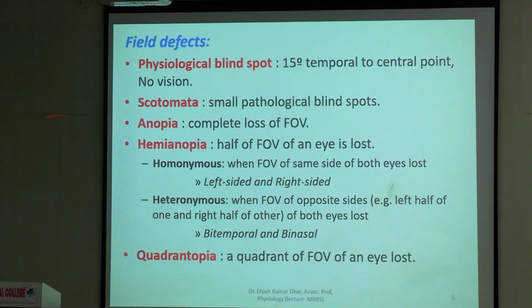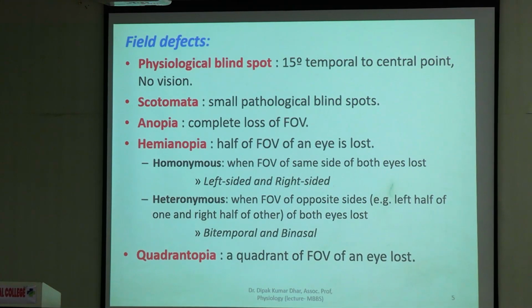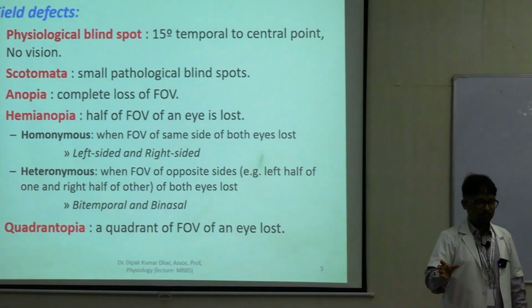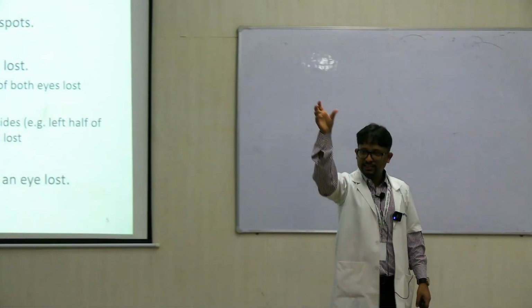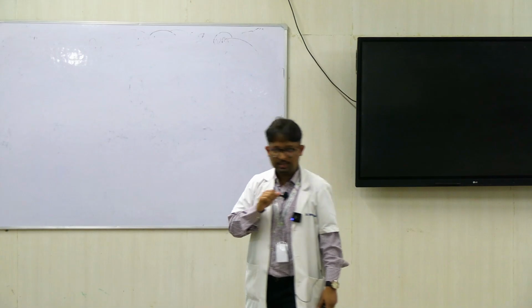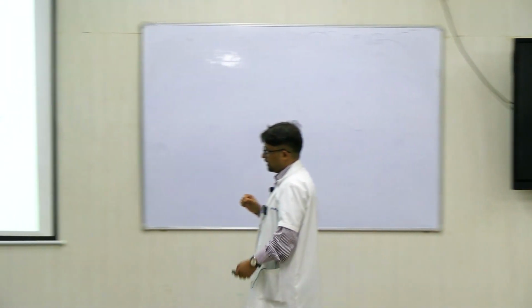So that's why the term homonymous hemianopia. Homonymous hemianopia is further divided into left-sided and right-sided, depending on the half that is affected. अगर दोनों आँखों में right half of the field of vision gets affected, it is called right-sided homonymous hemianopia.